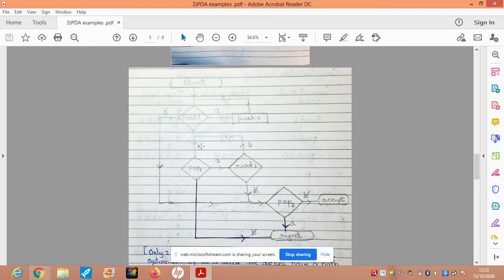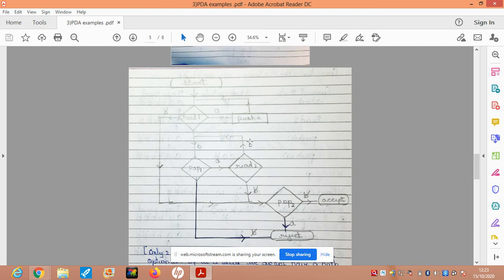In read one, if I read a B, I pop an element from the top of the stack and check whether it is an A. So if it is an A, then I will go forward and do the next processing, because for every B that I read, I'm supposed to get a corresponding A. This is the first B that I read, and this is the first A that will be popped. Then I will go to read 2.